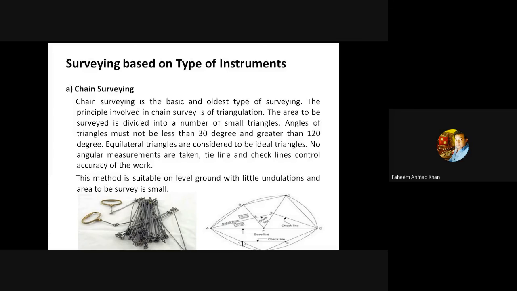This is the depressions or the curves you find on the ground. In actual practice, you never find a ground surface leveled straight. So we avoid this type of measurement if we have much undulations, because it will affect our readings. So this is performed when the undulation is not there.